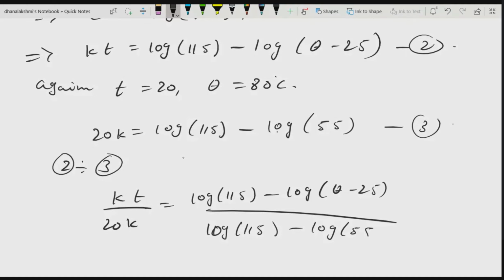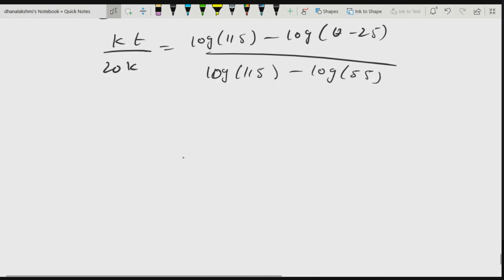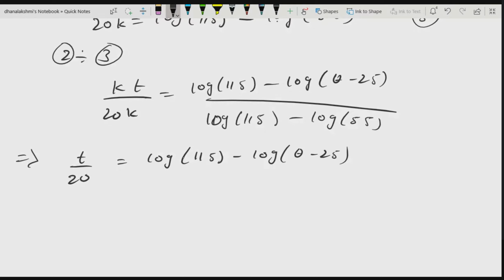When I simplify this, k will be cancelled. I will get t by 20 is equal to log of 115 minus log of theta minus 25 by log of 115 minus log of 55.